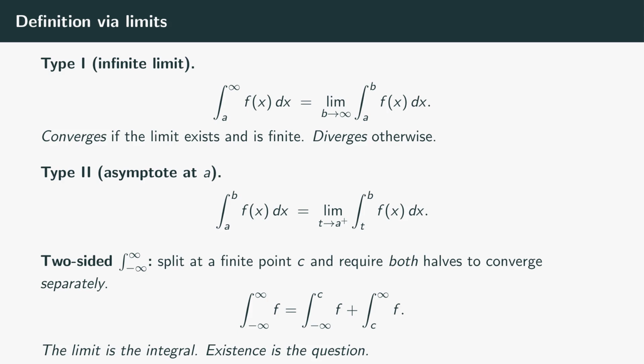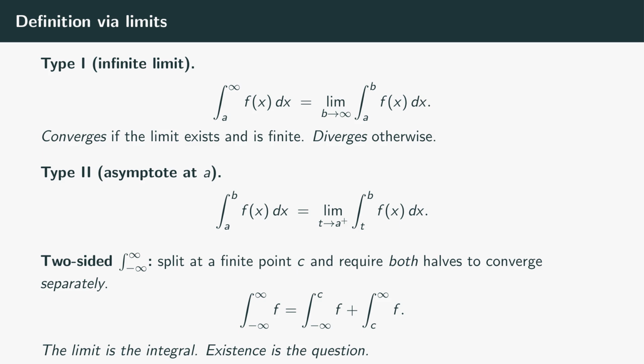Here's the definition. For type 1, the integral from a to infinity of f of x dx is defined as the limit, as b goes to infinity, of the ordinary definite integral from a to b. You pick a large finite upper limit, compute the integral with the techniques we already know, antiderivative, fundamental theorem, then let that upper limit slide to infinity and see what happens. If the limit exists and is finite, we say the integral converges to that value. If the limit is infinite, or oscillates and doesn't settle down, we say the integral diverges.